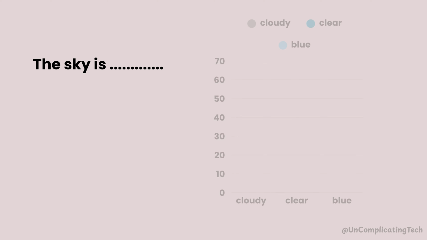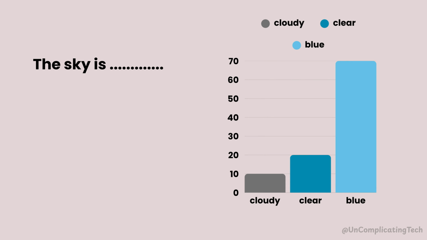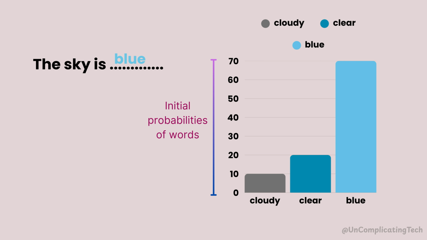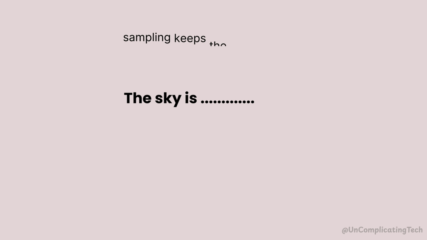For example, after the phrase "the sky is," the most likely next word might be "blue" with a 70% chance. Maybe "clear" has a 20% chance and "cloudy" has 10%. The model has a distribution of possible next words and it samples from it. Sometimes it might say "the sky is blue," other times "the sky is clear," based on the chances. That's the randomness in action.